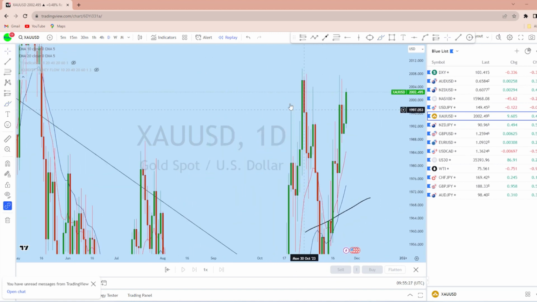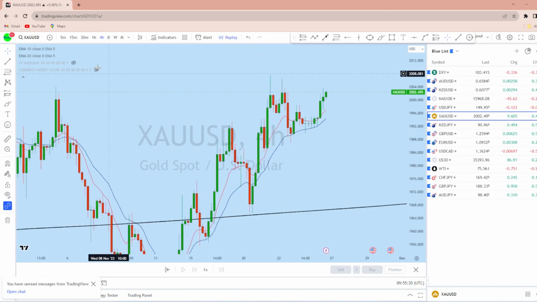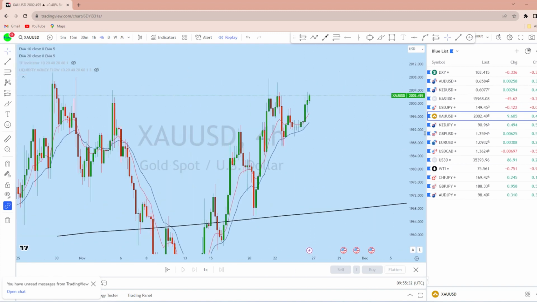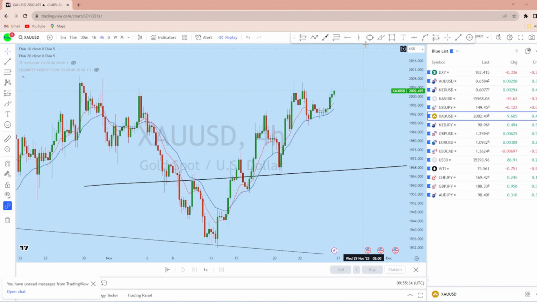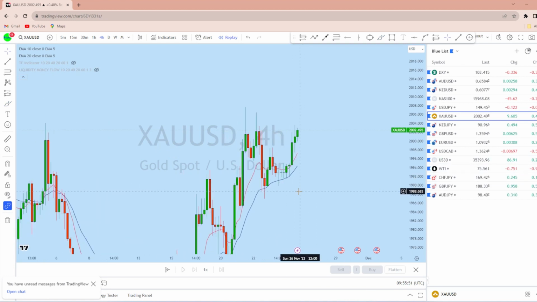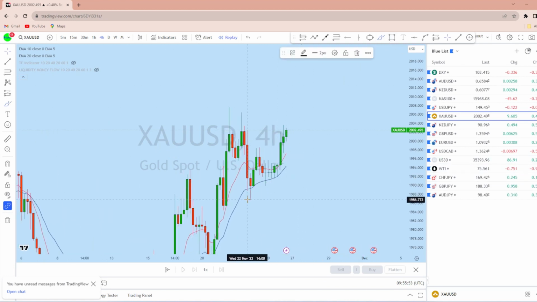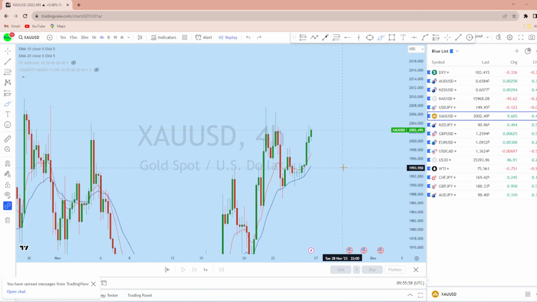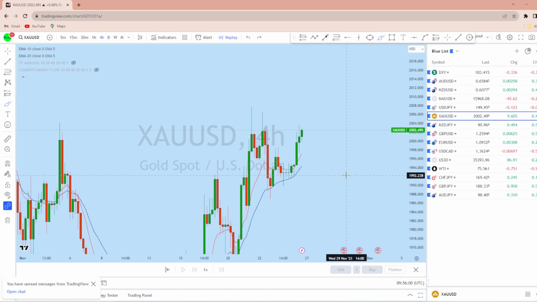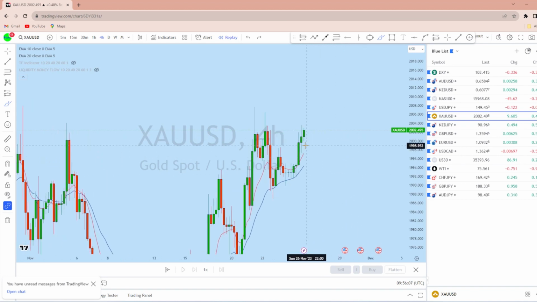Now looking at the intraday perspective on gold, we can see that from the lower time frame here on gold, the price is maintaining a series of higher lows. As we have seen, on the last day of the trading week, gold made a significant bullish move. The price is maintaining a series of higher highs and higher lows, and we saw that the price has maintained a typical bullish market structure, grabbing liquidity multiple times from this support level.